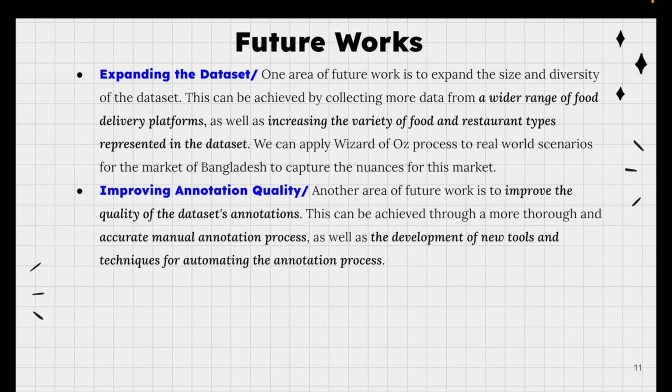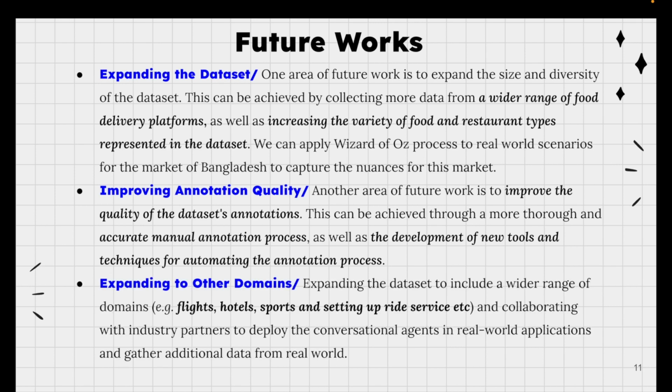Another area of future work is to improve the quality of the dataset's annotation. This can be achieved through a more thorough and accurate manual annotation process, as well as the development of new tools and techniques for automating the annotation process. Expanding to other domains: expanding the dataset to include a wider range of domains such as flights, hotels, sports, setting up ride services, etc., and collaborating with industry partners to deploy the conversational agents in real world applications and gather additional data from the real world.